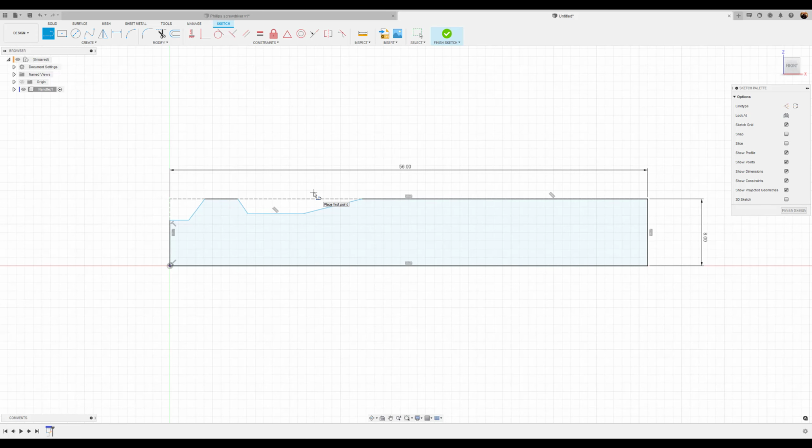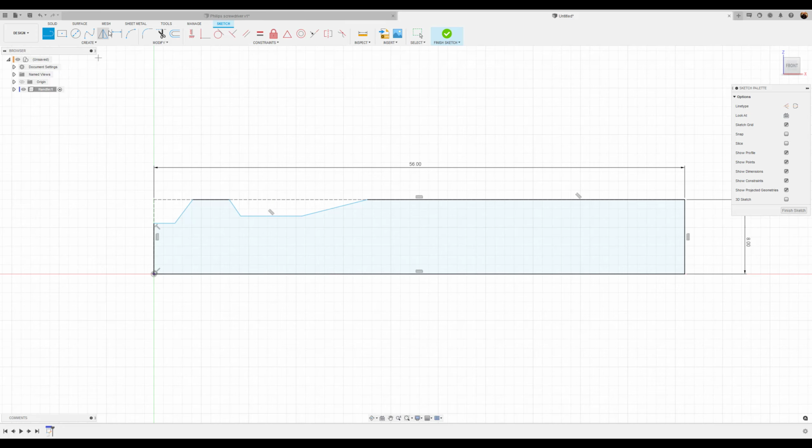All right, now we're going to start giving it some dimensions. Actually, before we give it dimensions, let's go ahead and make these two lines collinear. Next we're going to give it some dimensions. We're going to make this line right here 5 millimeters. This top peak, I'm going to make 2 millimeters. This line right here, I'm going to make it 1 millimeter.